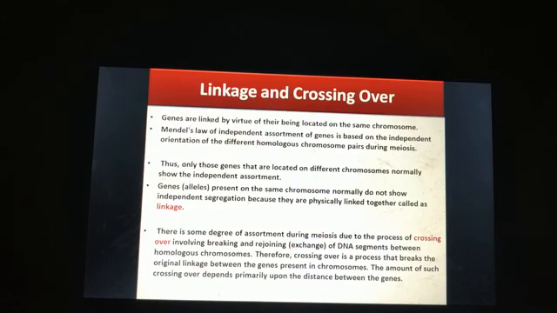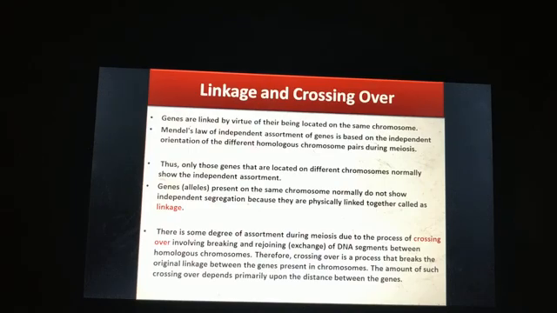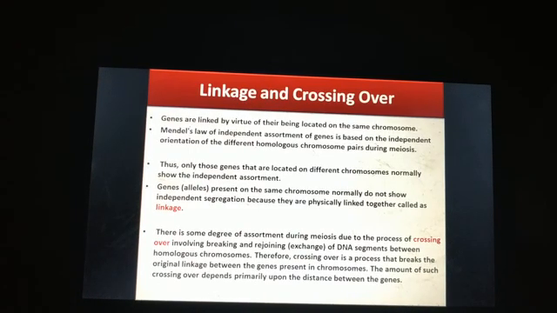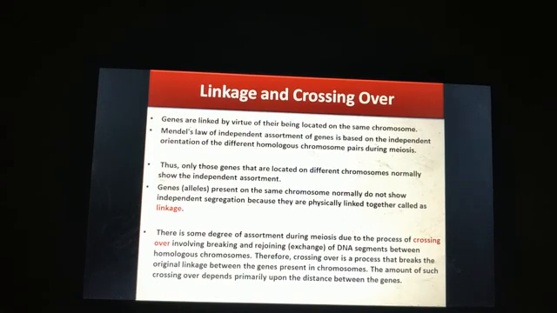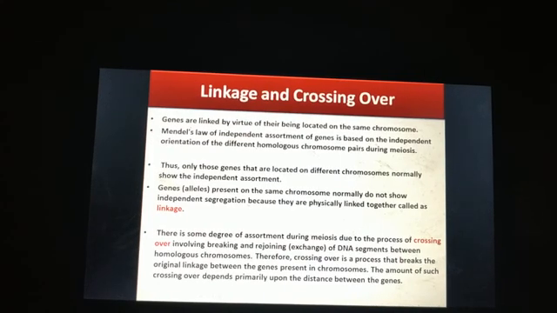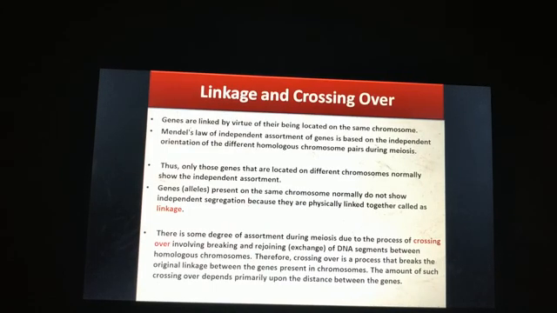That is why he also got the ratio 9:3:3:1 in the dihybrid cross in the F2 generation, because the genes were not linked. Since they were present on different chromosomes, they show the law of independent assortment.